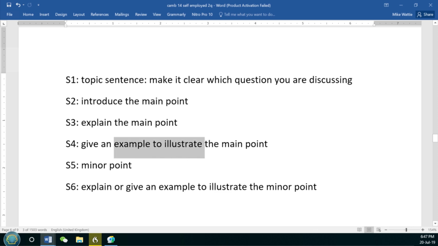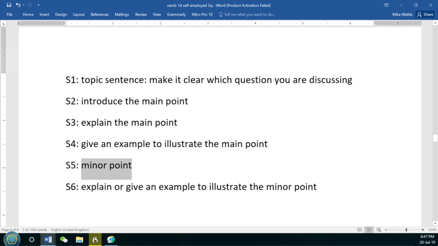So basically explaining and using examples are the two main ways to develop our ideas in our paragraph. Then I'm going to move on to the second point, which is going to be a minor point. It's going to be a less important reason.